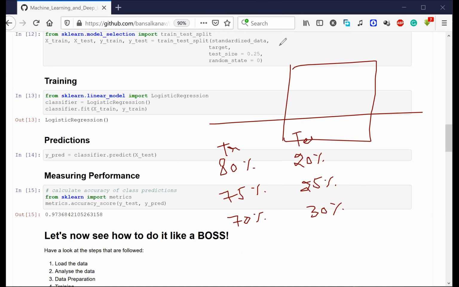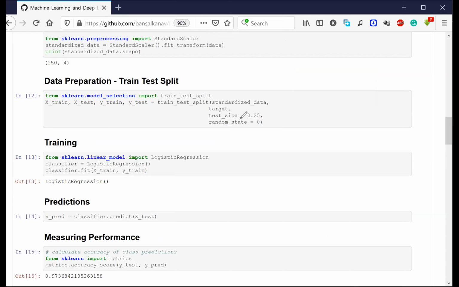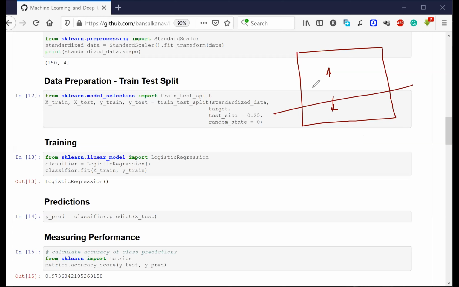All right. There is another question: what is the meaning of random state equal to 0? Whenever I do this split, try to understand that the entire data is going to get shuffled. Yes or no? After shuffling the data, it is then going to split the data.